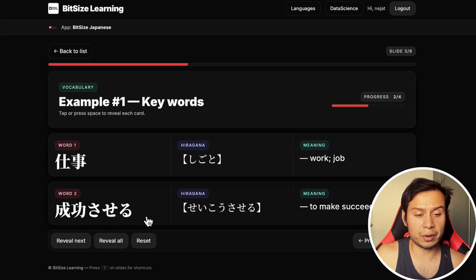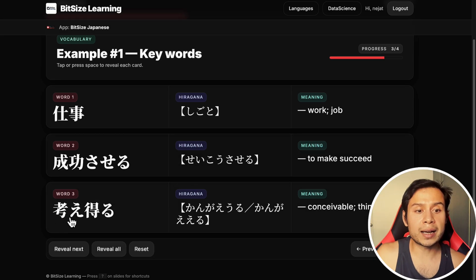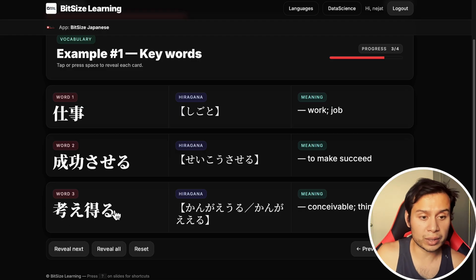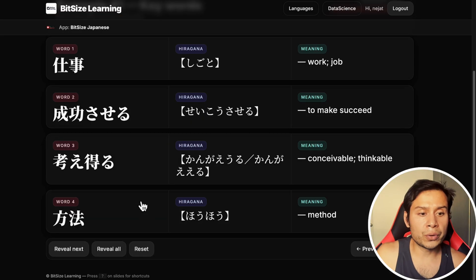Next word is 考えうる or 考え得る, as we talked about before. 考える is to think, and 得る means it can be done, so it's thinkable or conceivable. Next one is 方法, method. So 仕事を成功させる考えうる方法.